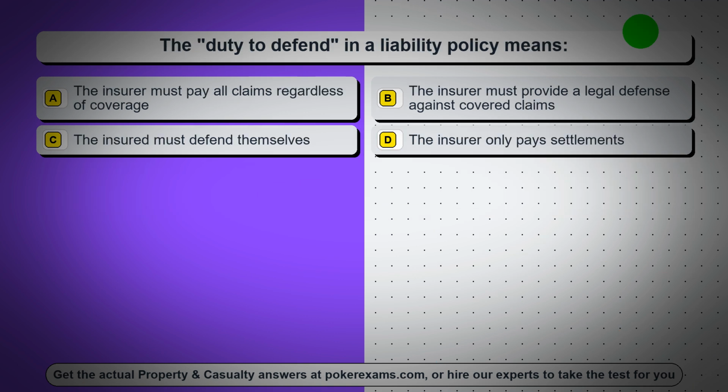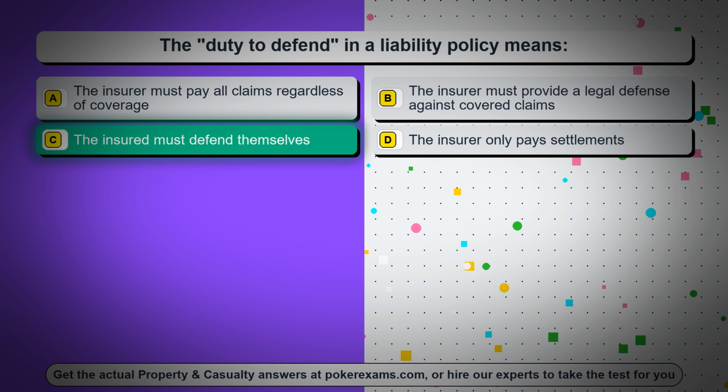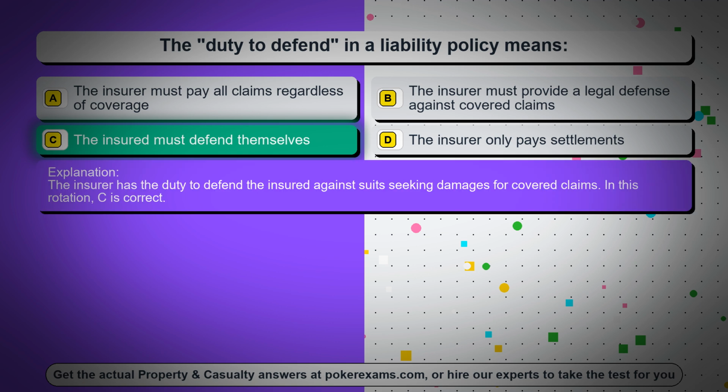Question 62. The duty to defend in a liability policy means: Option A, the insurer must pay all claims regardless of coverage. Option B, the insurer must provide a legal defense against covered claims. Option C, the insured must defend themselves. Option D, the insurer only pays settlements. The correct answer is option C, the insured must defend themselves. The insurer has the duty to defend the insured against suits seeking damages for covered claims. In this rotation, C is correct.